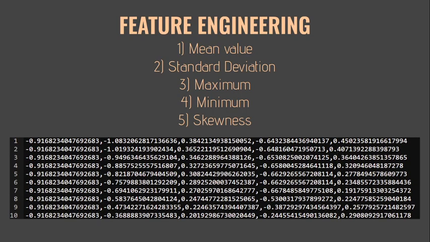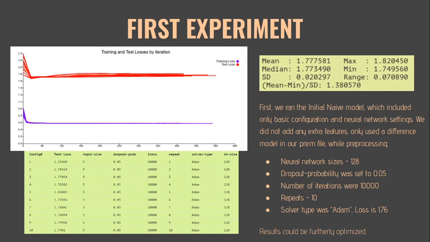When it comes to feature engineering, to the existing min, max, standard deviation, and mean values from previous labs, we added skewness for checking any asymmetry in our future real-world data distribution. On this slide, as you can see, we ran our initial naive model and got quite unfortunate results in terms of vast difference between test and train losses, test being the highest, and huge loss indicators.